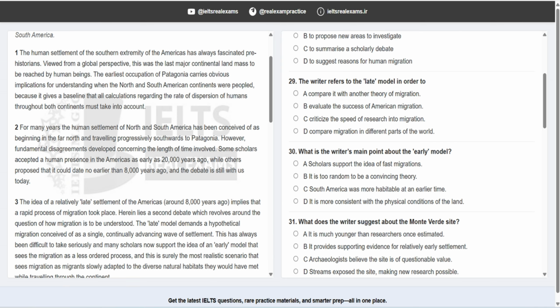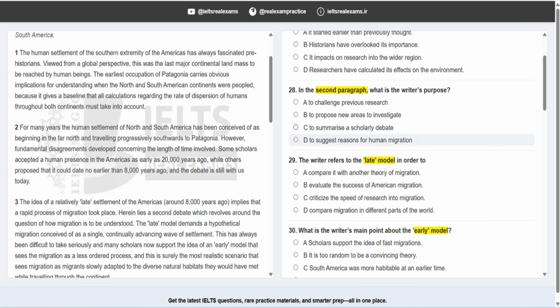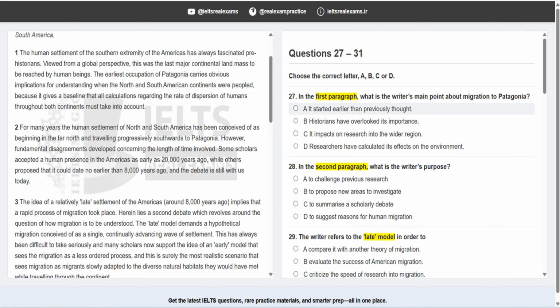We have a proper noun or a number. Like here we have the late model. Here we have early model. And there we have a site. It's called Monte Verde site. And these are the proper nouns. And in these cases, normally when we have a keyword, we can be more specific about the paragraph. We can find the exact sentence in the paragraph. Anyway, let's take a look at question 27.